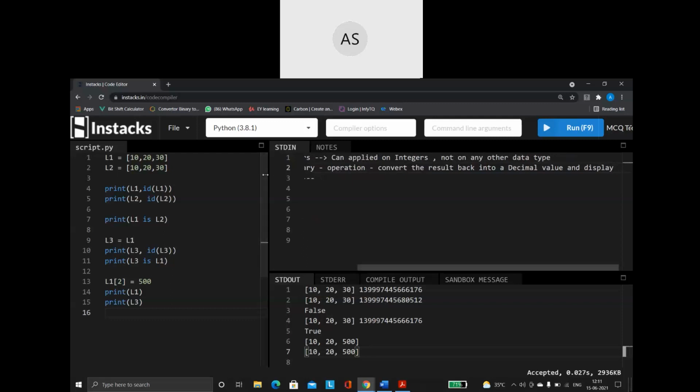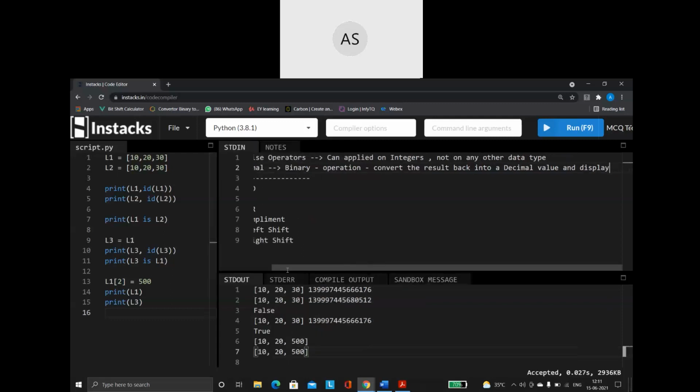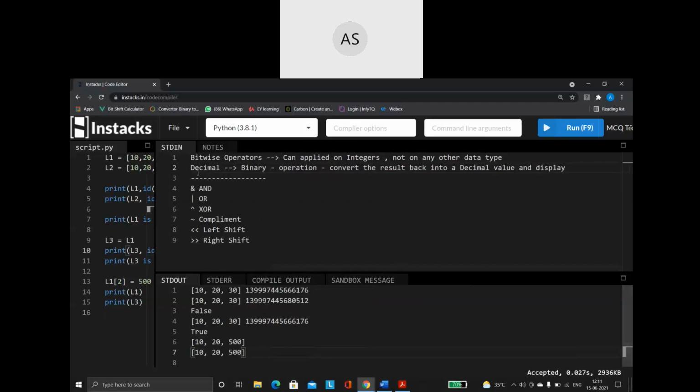So please understand, you will be giving a binary operator. On this binary operator, you will apply the bitwise operator. So any of the operators you will apply on it. So how is the operation going to take place? First, it will convert the decimal number into the binary number. Then whatever operation, that is left shift, right shift, complement, whatever you are saying, it will perform that.